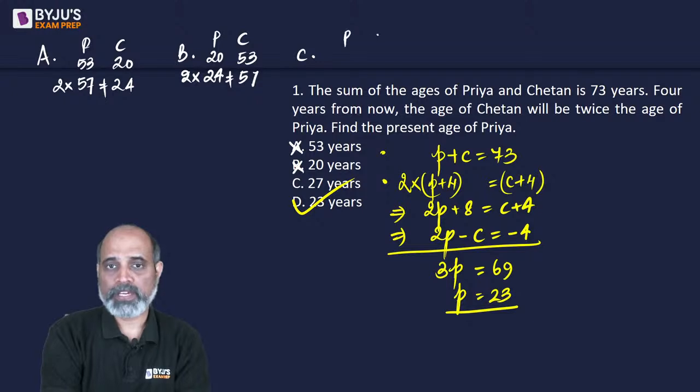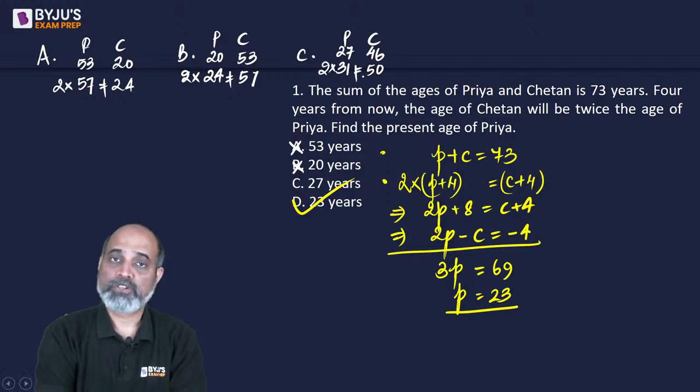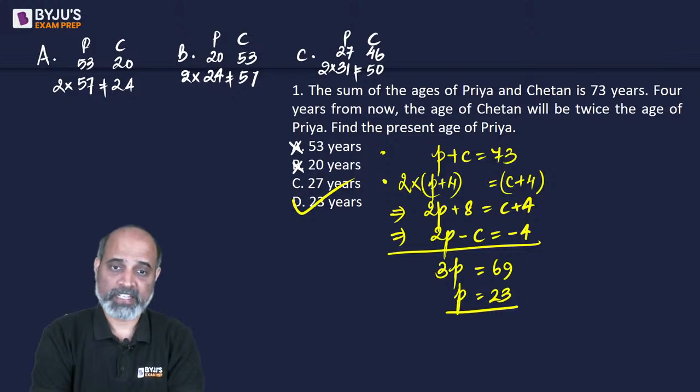C option, Priya is 27 years old. So, Chetan is going to be the remaining 46 years old. 4 years later, age of Priya is 31. That of Chetan is 50. Is 50 twice of 31? No. So, C gets eliminated. So, obviously D is your answer.